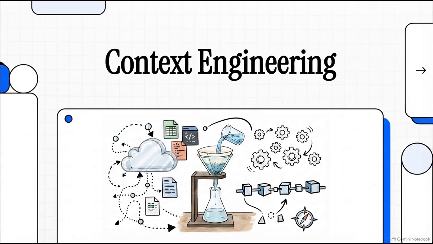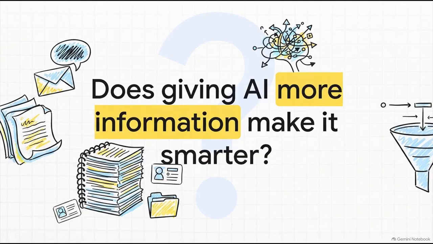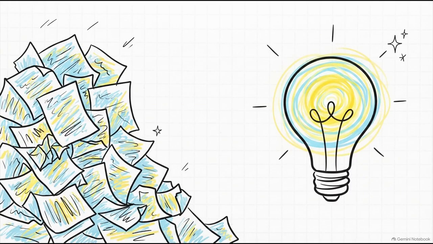Let's get into it. Okay, let's kick things off with a quick scenario. Imagine you ask an AI to analyze your company's sales performance, and to help it out, you just dump 500 pages of raw data right into the system. We're talking irrelevant emails, ancient quarterly reports, thousands of customer records, the whole shebang. So, does giving the AI all that extra information automatically make it smarter? The short, emphatic answer here: absolutely not. No way. In fact, providing way too much irrelevant info creates some massive headaches.